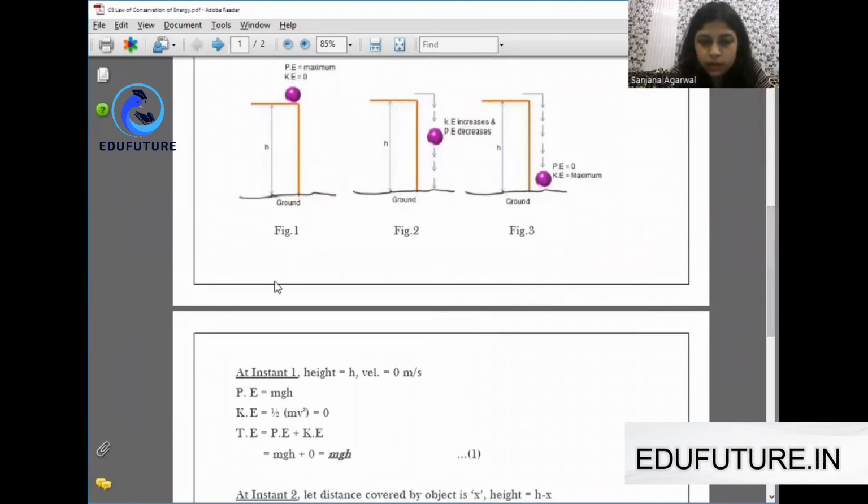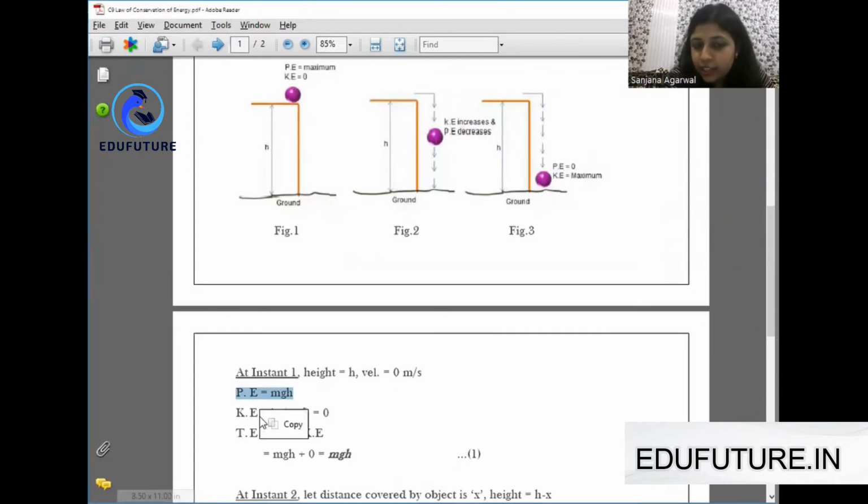Now we find out the total energy at instant first. As you can see, at instant first, the ball is resting at height h and it is not in motion. So according to the formula of potential energy, we get mgh, and it is lying at the maximum height, so it has the complete potential energy.